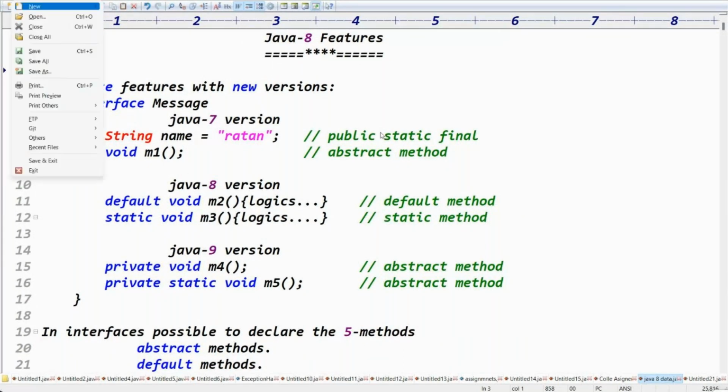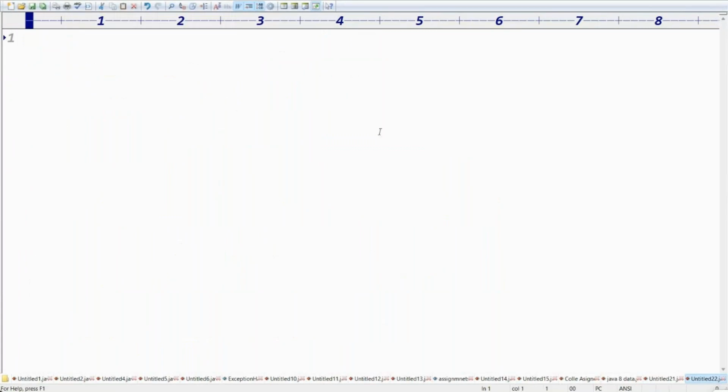Guys, coming to interfaces, which keyword do we use to declare an interface? The interface keyword. Something like a message interface. Inside an interface, what can we define? Abstract methods. That is up to Java 7th version.